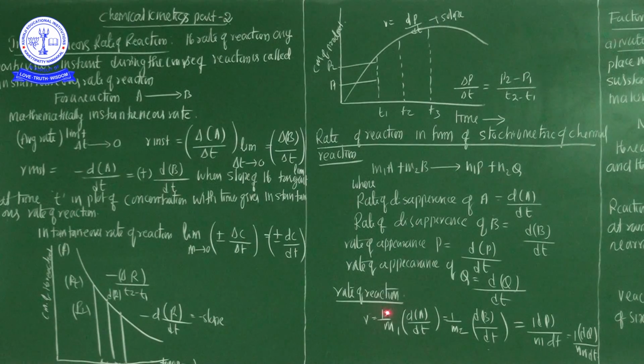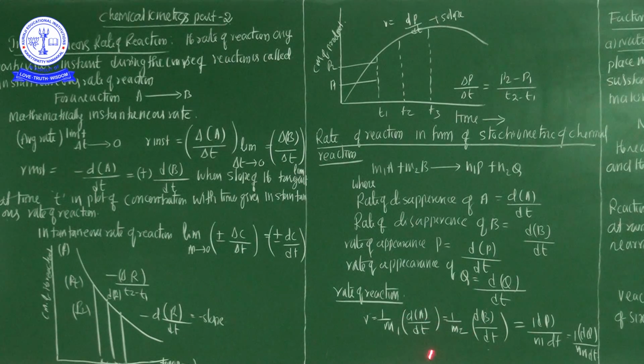Right now R is equal to minus 1 by m1 dA by dt is equal to minus 1 by m2 dB by dt is equal to 1 by n1 dP by dt is equal to 1 by n2 dQ by dt. So this formula represents that the concentrations of A and B decrease and the product concentrations increase. That's why this equation is written as minus 1 by m1 dA by dt equal to minus 1 by m2 dB by dt equal to 1 by n1 dP by dt equal to 1 by n2 dQ by dt.